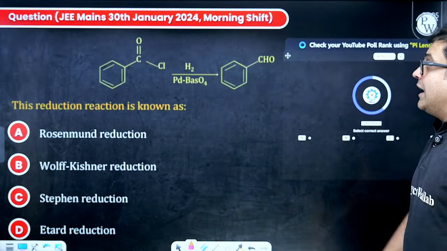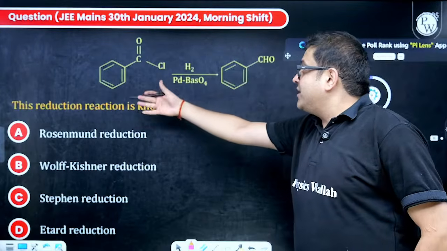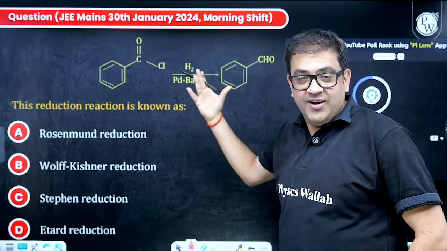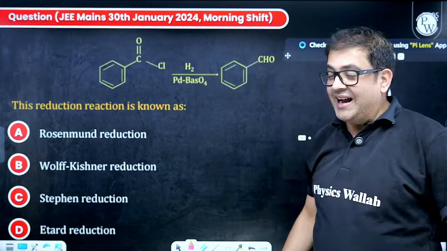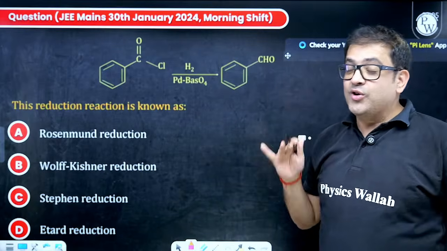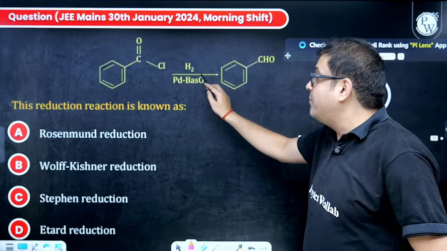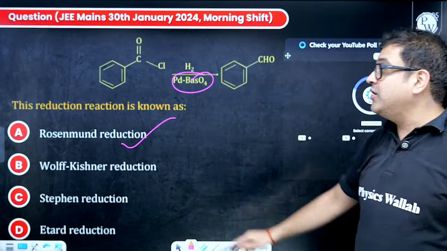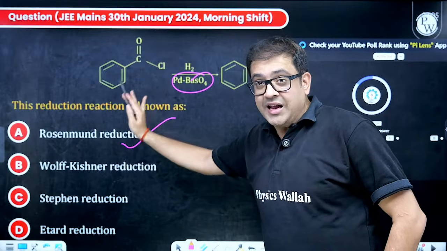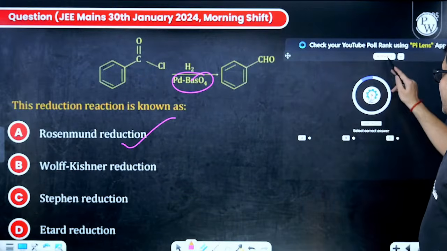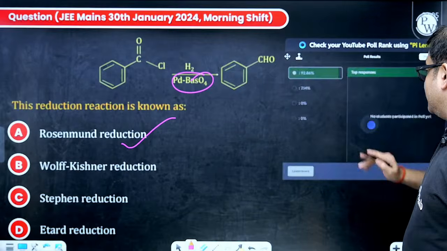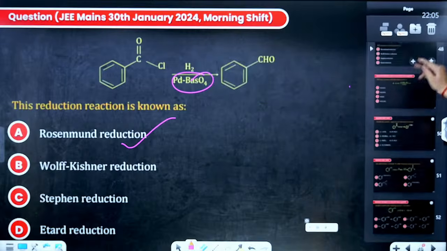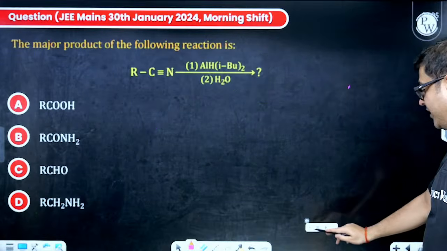Now, again a JEE Mains question which is asking you: I have acid chloride. Sir, this is also classic. Hydrogenation with palladium, because you need hydrogenation to take place, so you need a catalyst. But sir, I do not want alcohol, I want to stop at the carbonyl stage, therefore I will poison the catalyst. So this is nothing but Rosenmund reduction, a classic case where you use Rosenmund reduction to convert acid chloride to the corresponding aldehyde. I hope everybody is 92%. I expected 100, but still let us revise NCERT. That means this is going to help everybody.